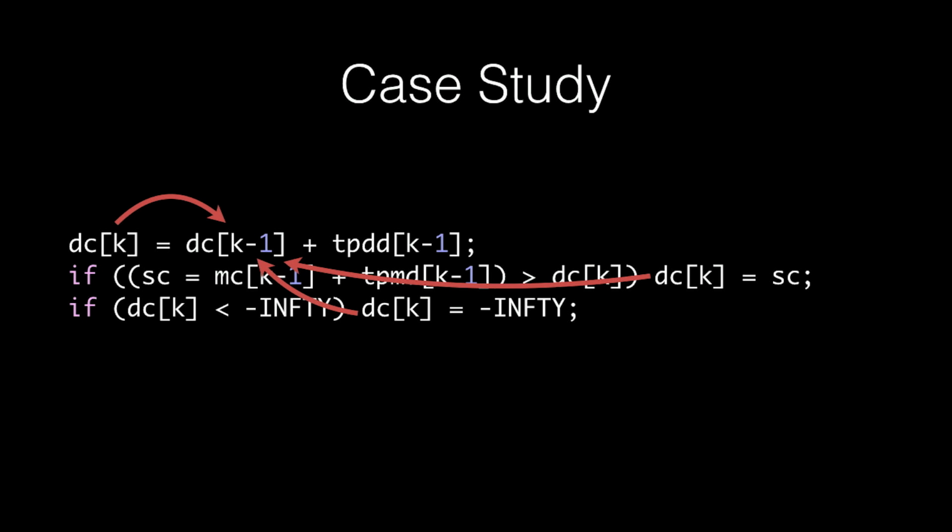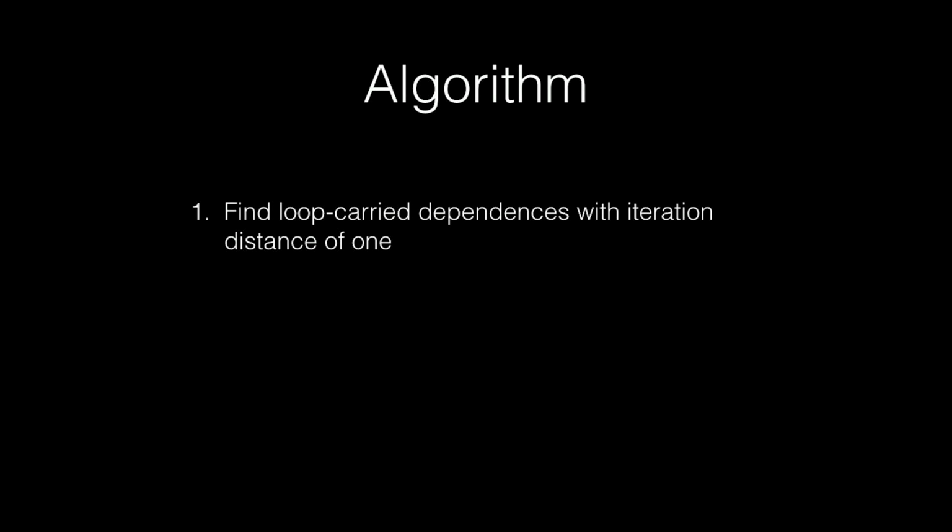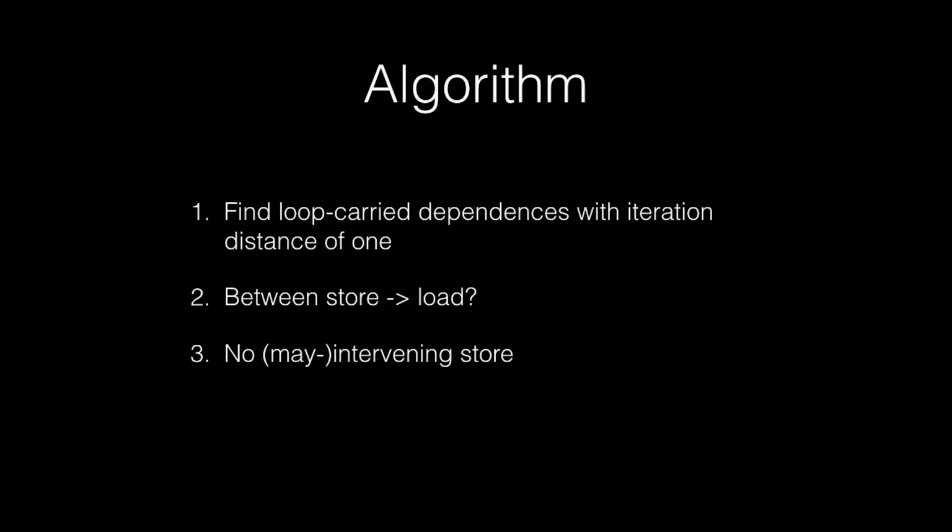loop access analysis. So we implemented this idea in a new pass called load-elimination. It's called load-elimination because, as part of store-to-load forwarding, the load becomes redundant and can be eliminated. The algorithm is very simple. We look at loop-carried dependencies with an iteration distance of 1. We make sure it's between a store and a load. Then we check that there are no intervening stores, not even aliasing ones, on the path from the forwarding store to the load. And then we perform the actual propagation of the stored value to the users.